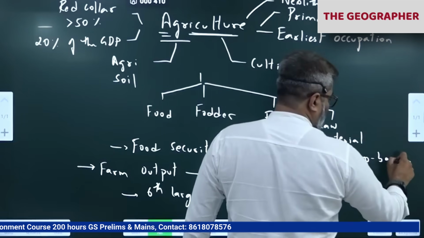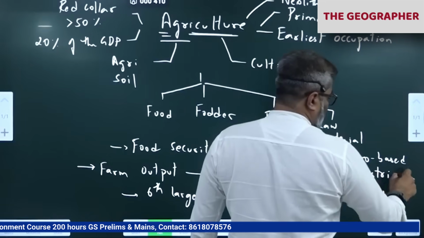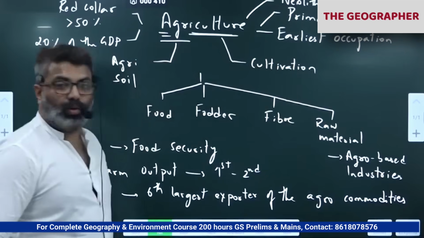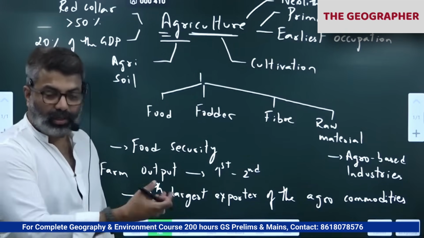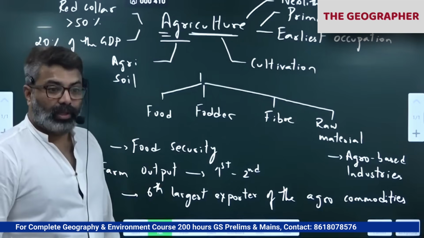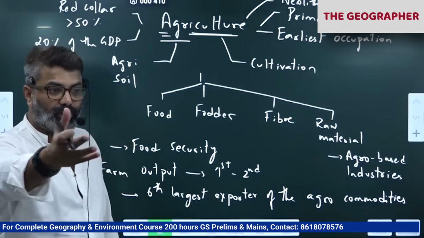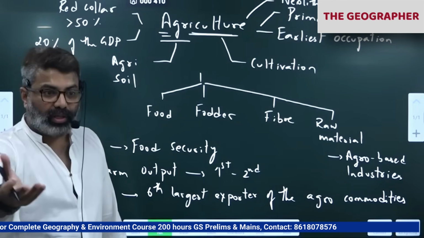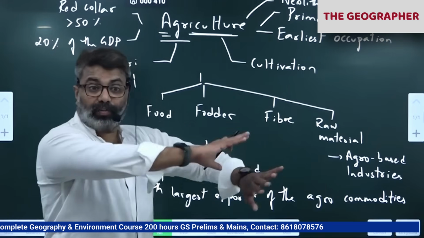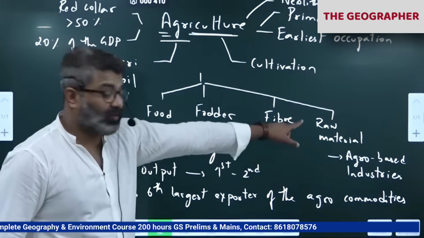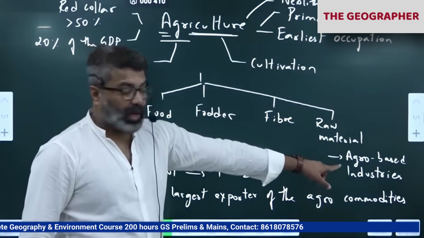agro-based industries. Okay, give some examples. Agro-based: cotton, textile industry, correct? Cotton, then sugar, then beverages, like fruit juice, Maaza and all those kinds of beverages, tea, coffee, all that is agro-based. Okay, so a large number of industries in the country flourish because of the raw materials produced by the agriculture sector. So agro-based industries.